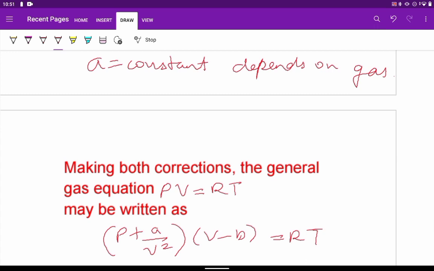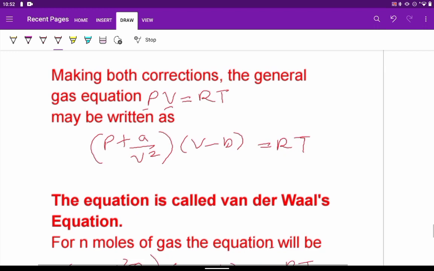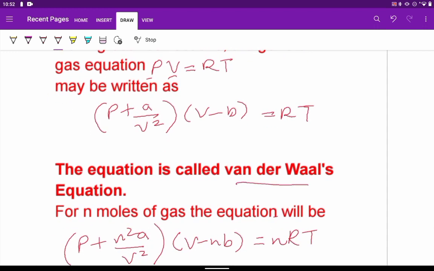Now we can make both the corrections in the general gas equation PV equal to RT. When we do the corrections, we add the required values of the corrections. What we get is P plus a by V square into V minus b, because V has to be corrected and P has to be corrected. So (P plus a by V square)(V minus b) equals RT. This equation is known as the van der Waals equation. This is for 1 mole.